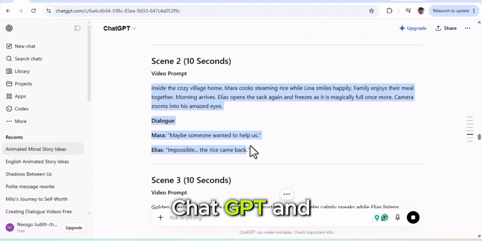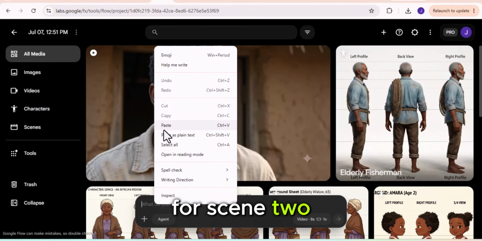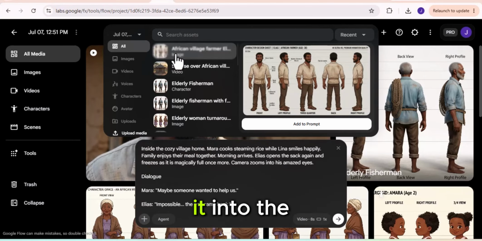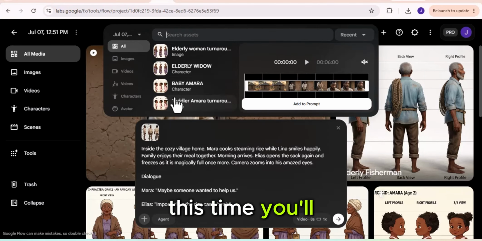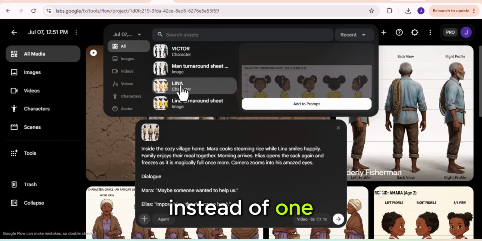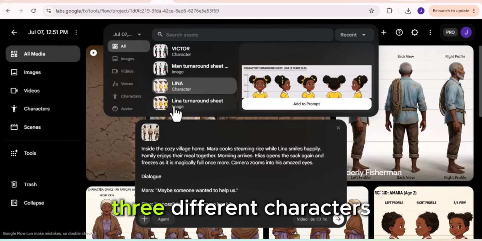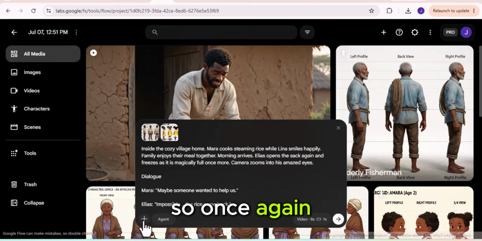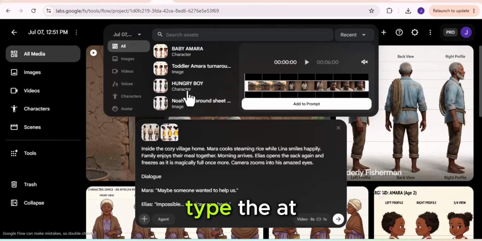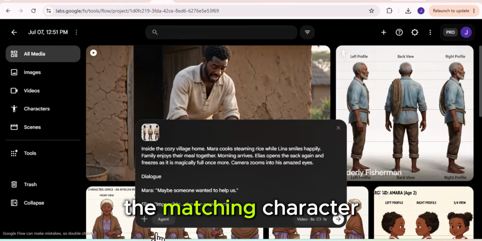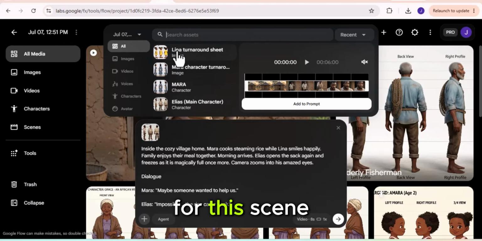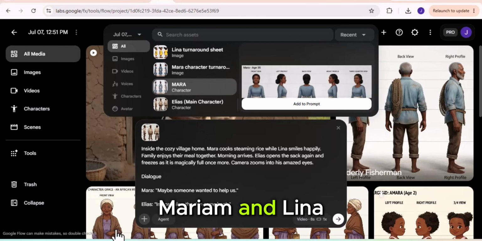Go back to ChatGPT and copy the prompt for scene 2. Return to Google Flow and paste it into the prompt box. This time you'll notice something different. Instead of one character, this scene includes 3 different characters. So once again, anywhere you see a character's name, type the @ symbol and select the matching character from your library. For this scene, I'll select Elias, Mariam, and Lena.